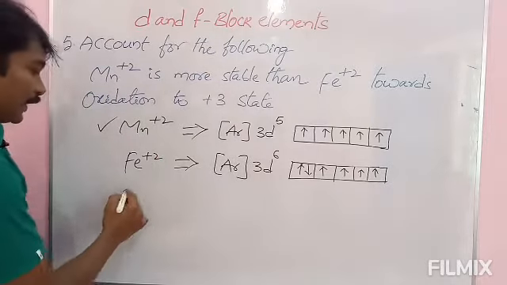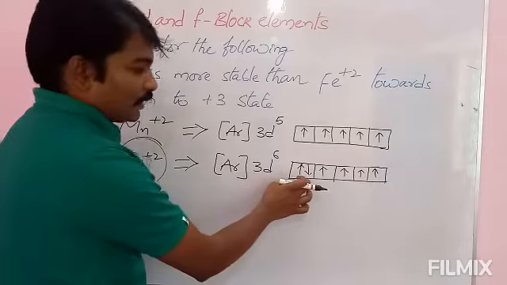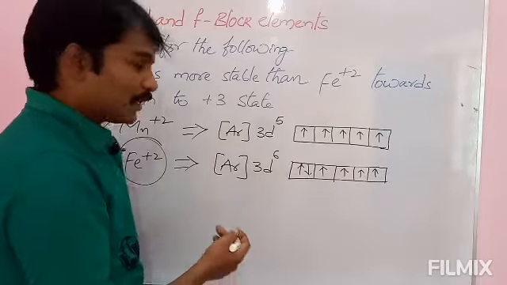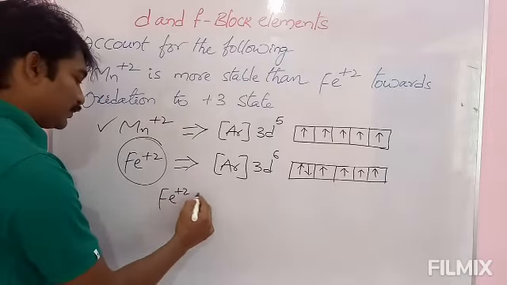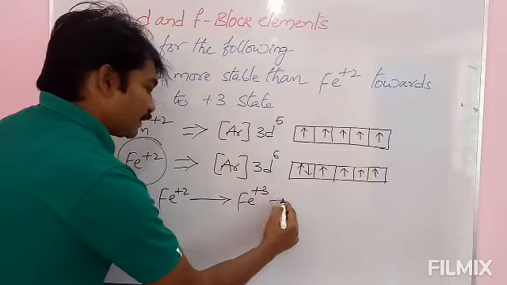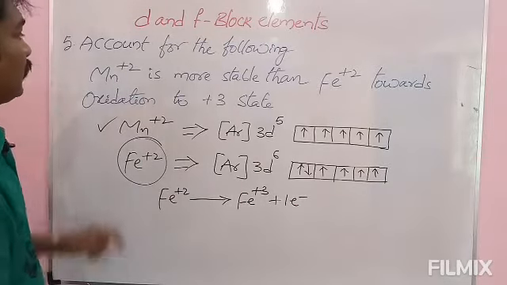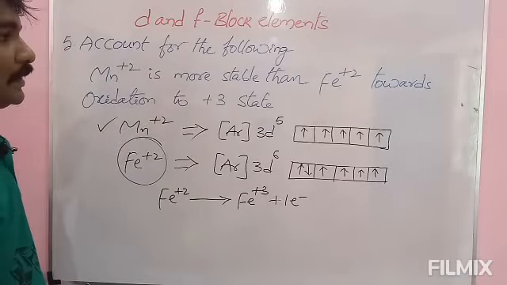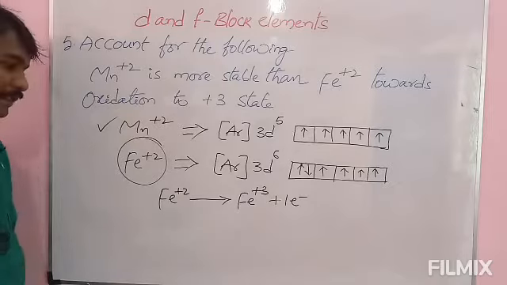That's why Fe+2, ferrous ion, easily loses one of the electron to get stable configuration. As a result, Fe+2, by losing one electron, becomes Fe+3. Okay, that's why Mn+2 is more stable than Fe+2 towards oxidation to +3 state.